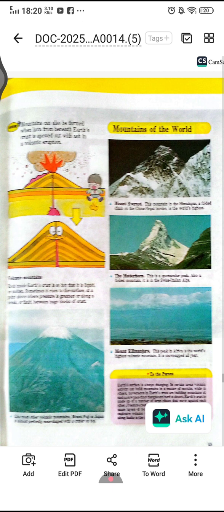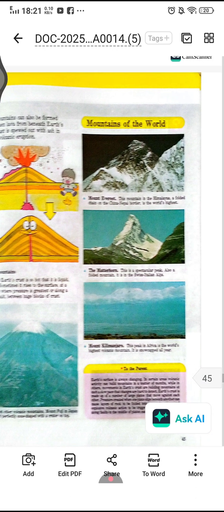When it spews out, then volcanic mountains form. The rock inside the earth's crust is so hot that its temperature rises until it changes into a liquid or molten state, and sometimes it rises up in the form of a volcano. Pressure is greater and then it breaks and the volcano erupts.